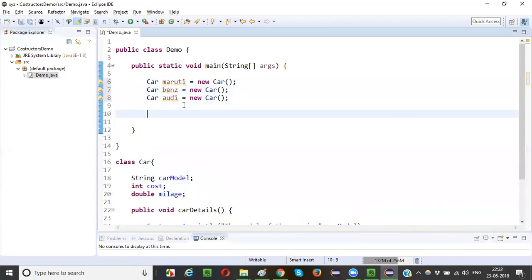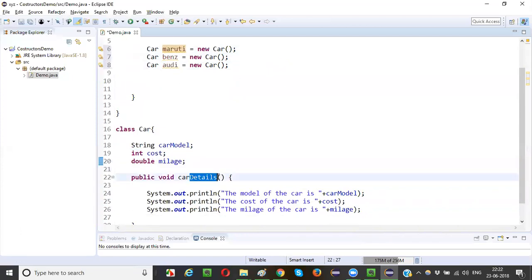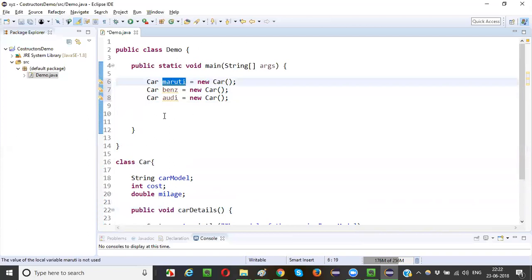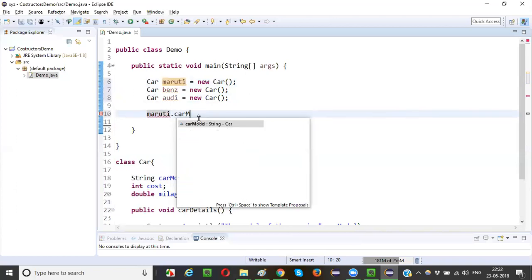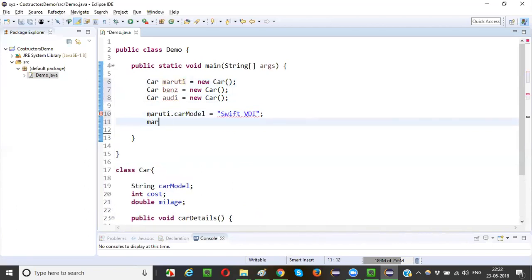For now, first I will initialize Maruti's variables and call car details as part of Maruti with the help of this object reference Maruti. So how to do that? Maruti dot car model is equal to Swift VDI. Maruti dot cost is equal to some 8 lakhs.